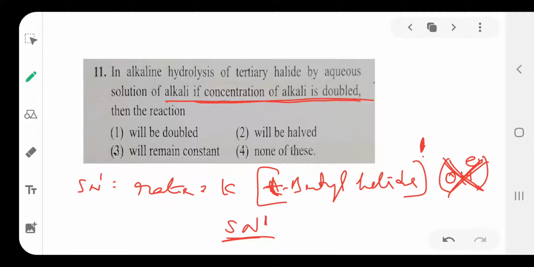Alkali means nucleophile, and the nucleophile does not influence the rate. If the concentration of nucleophile is increased or decreased, it does not affect the rate of reaction. If the concentration of alkyl halide increases, the rate also increases; if alkyl halide decreases, the rate also decreases. But it does not depend on the concentration of alkali. So the rate does not change.